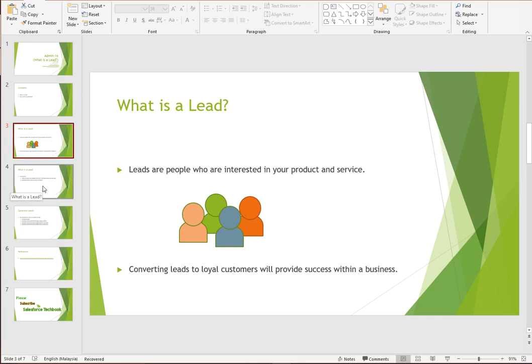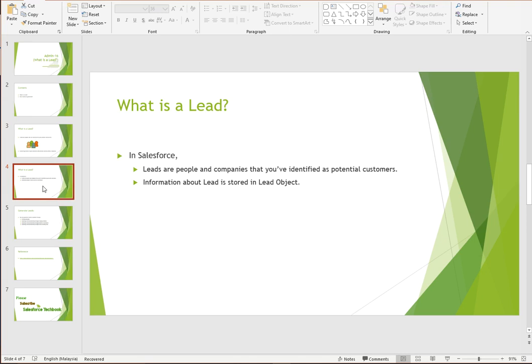Okay, so in Salesforce, leads are people and companies that you have identified as potential customers. Not only individual people, sometimes companies can also be leads. So leads are people and companies. You can define leads in a number of ways. Like you can define leads as potential customers. A potential customer is nothing but a lead record. A potential sales contact or potential sales opportunity is also nothing but a lead record. So you can define leads in these ways.